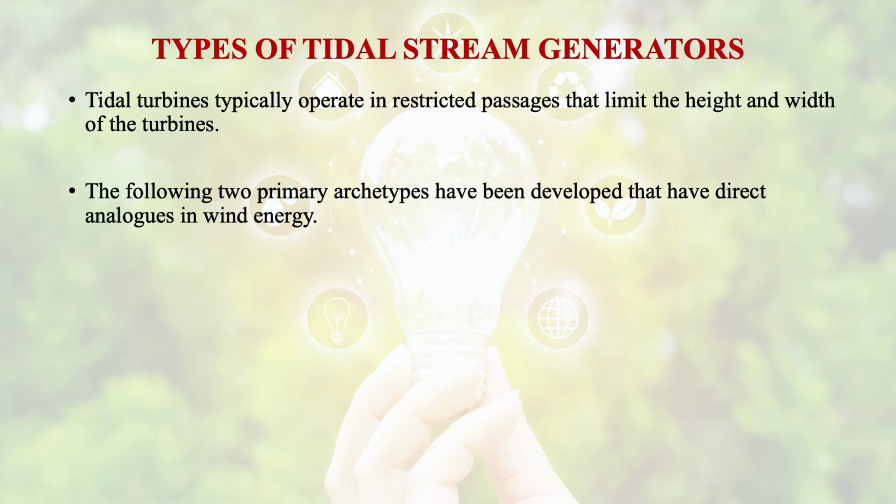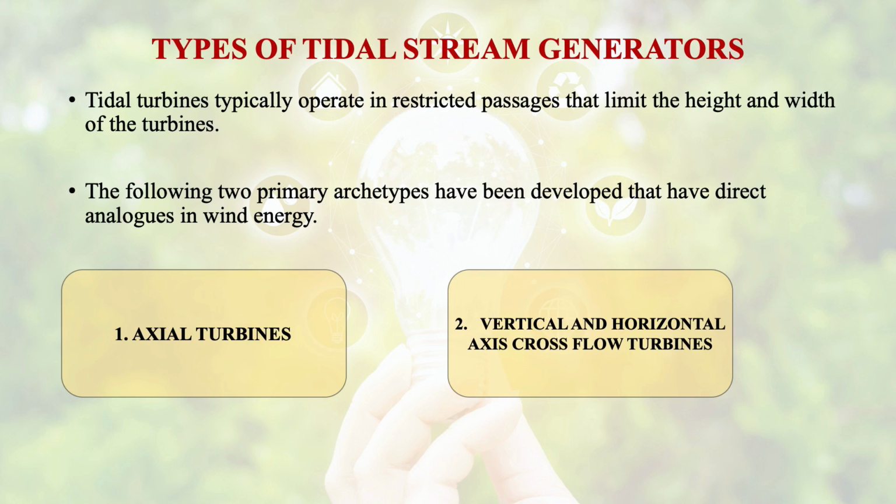Basically, two primary types of turbines that have direct analogs with wind energy are used in the generation of tidal energy, and these are axial turbines and cross flow turbines. Cross flow turbines could be vertical or horizontal axis.